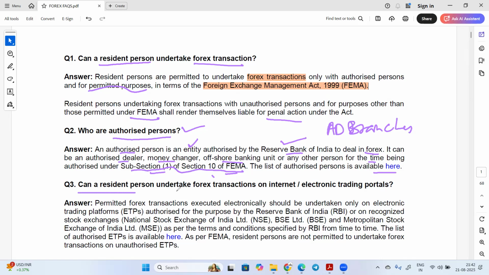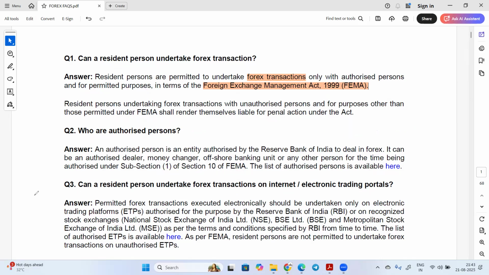Can a resident person undertake forex transactions on the internet or an electronic trading portal? Permitted forex transactions executed electronically should be undertaken only on an electronic trading platform authorized for the purpose by RBI, or recognized by a stock exchange, that is NSE, BSE, and Metropolitan Stock Exchange, as per the terms and conditions. So they can transact online, but only on this platform.